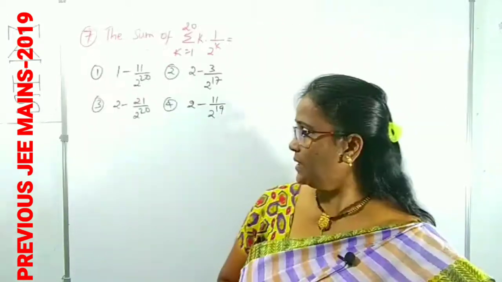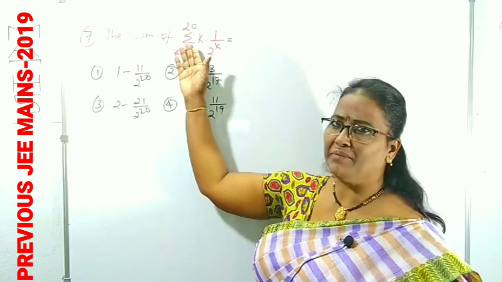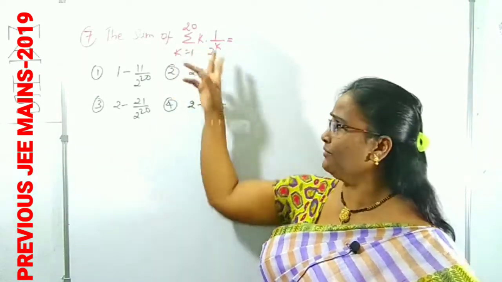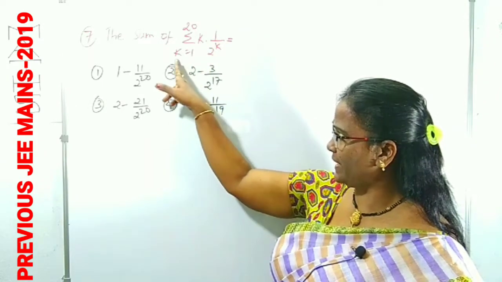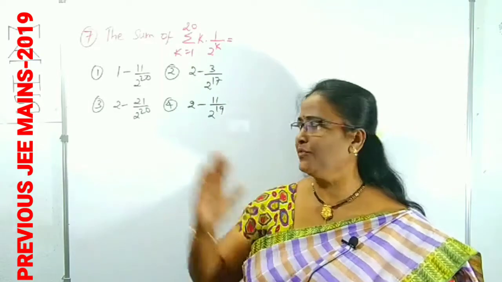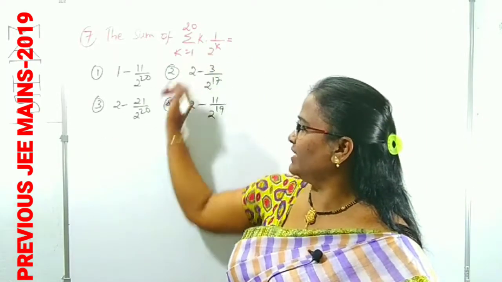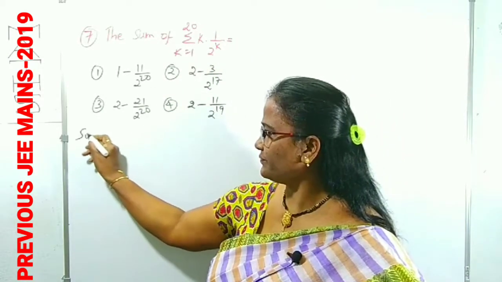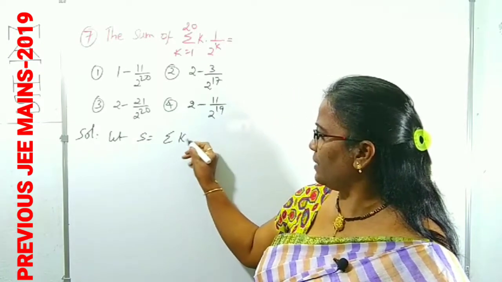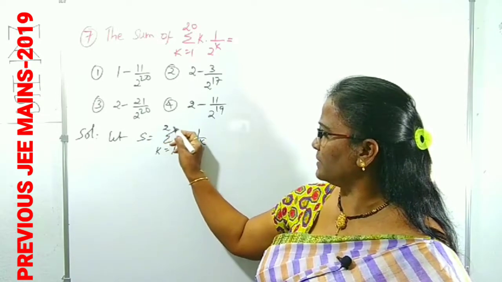Is it clear now? Look at question number 7. The sum of, you already know sigma, sometimes we will do it. Sigma means the summation of k into 1 by 2 power k, where k varies from 1 to 20. You have to find this summation. The options are also given. For this summation, we have to expand it. For our convenience, let it be S. Let S equal sigma k of 1 by 2 power k, where k varies from 1 to 20.